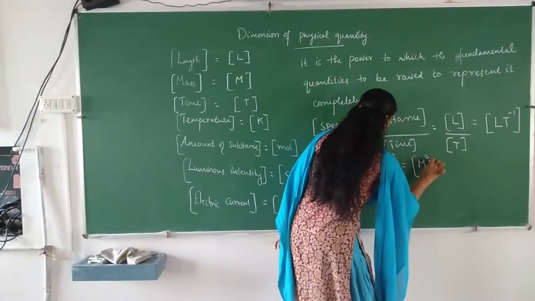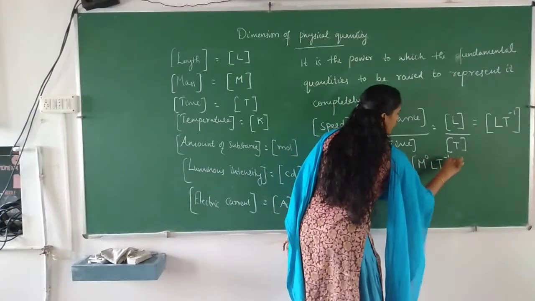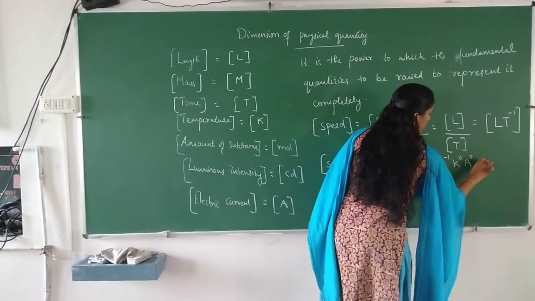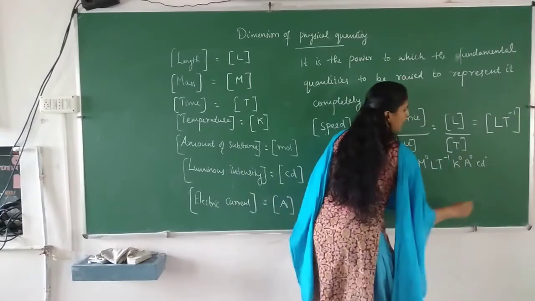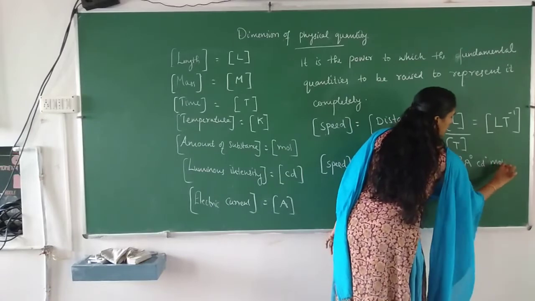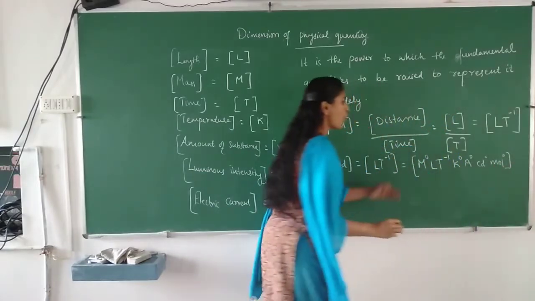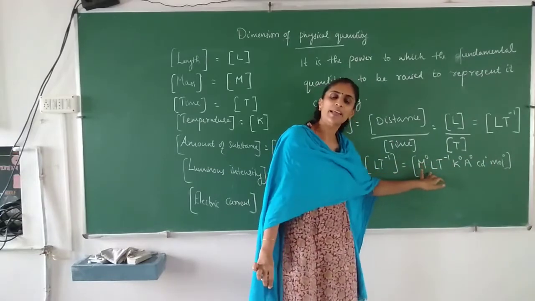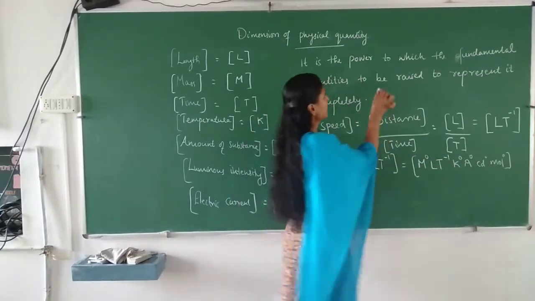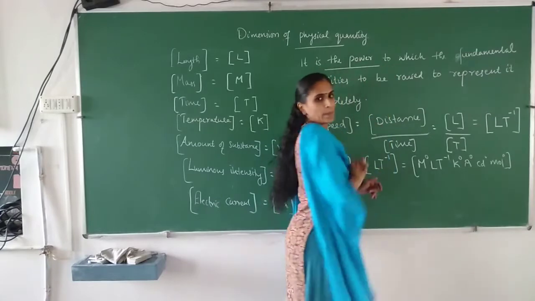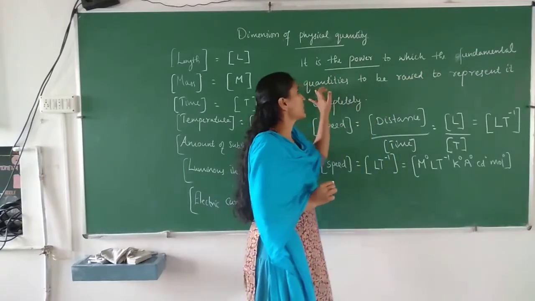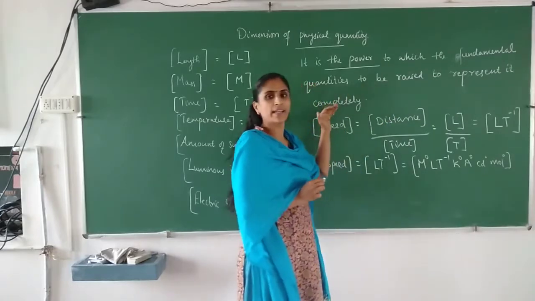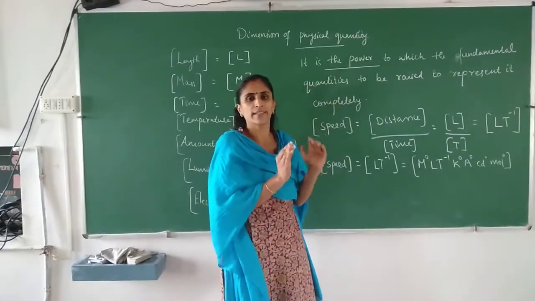M raised to 0, L T raised to minus 1, K raised to 0, A raised to 0, cd raised to 0, and mole raised to 0. Which means all other fundamental quantities' power is 0 except length and time. That's why it is written. It is the power to which the fundamental quantities are to be raised to represent that particular physical quantity.